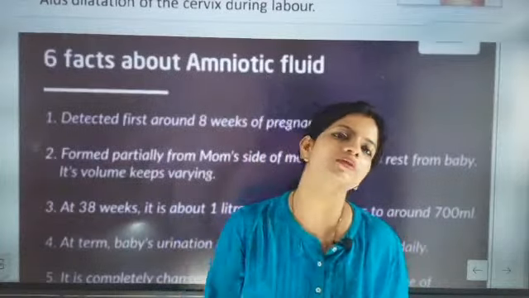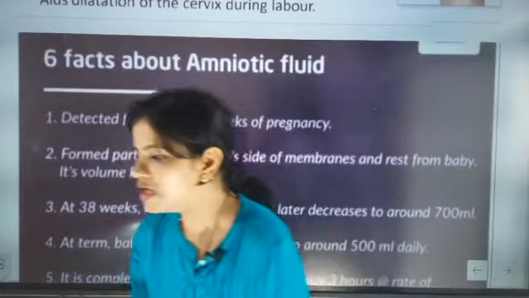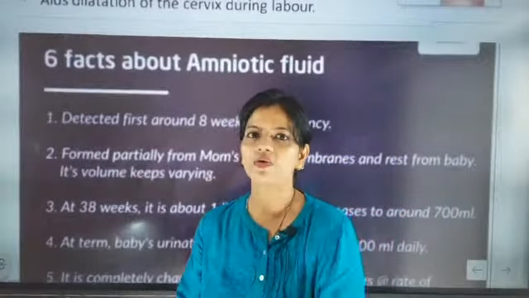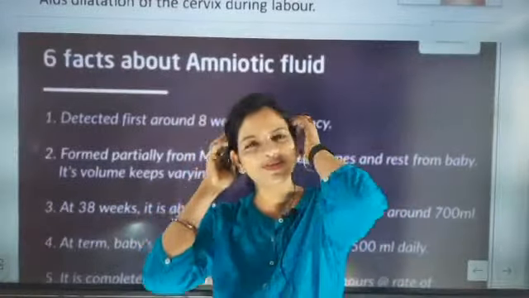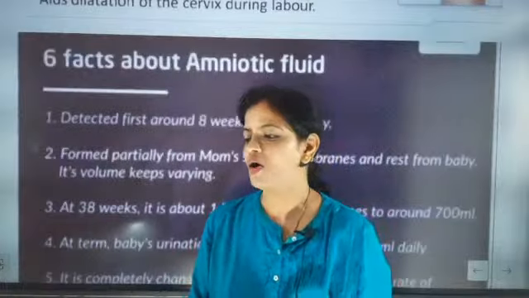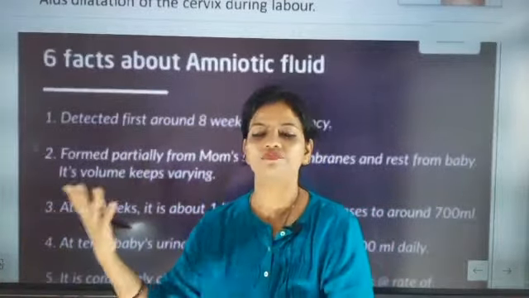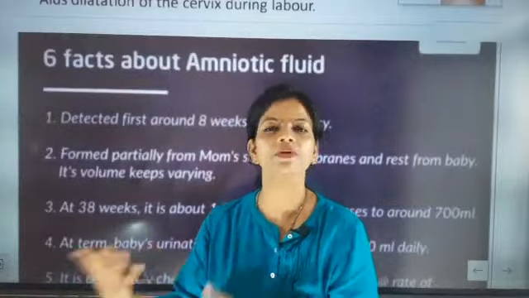Suddenly bleeding or something means there are some complications. But at that time doctors were not there to take care. Old ladies were there who helped in pregnancy. At the time of delivery they were helping, but now doctors are there.